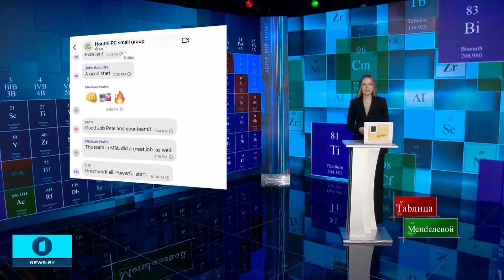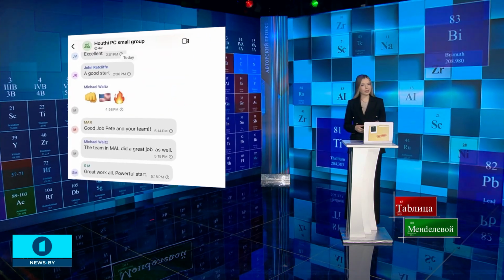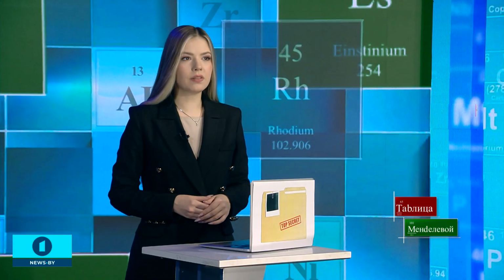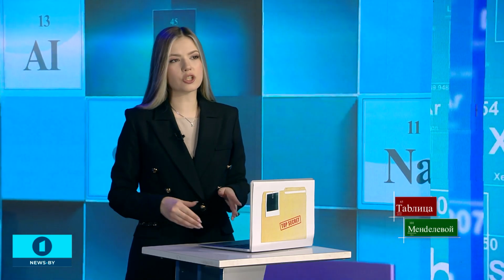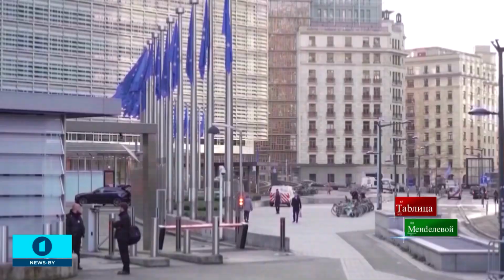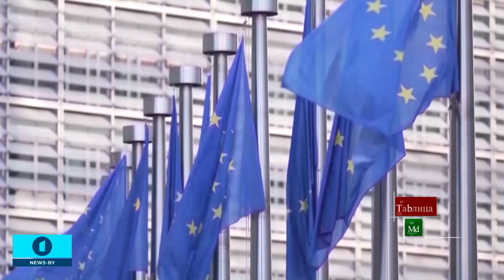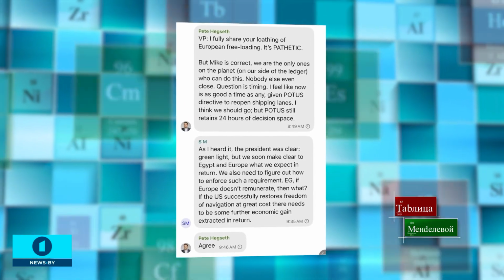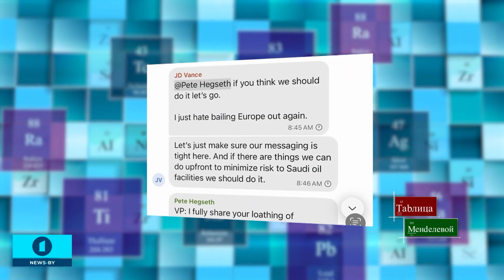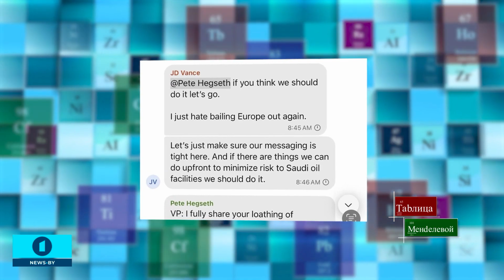There are fragments about Europe in the context, interesting ones. For example, Vance rightly pointed out that shipping in the Red Sea is economically more important for Europe than for the US. And so he said he hated having to save Europe again. And U.S. National Security Advisor Waltz continued the topic, suggesting that Europeans should cover U.S. expenses related to strikes on the Houthis.